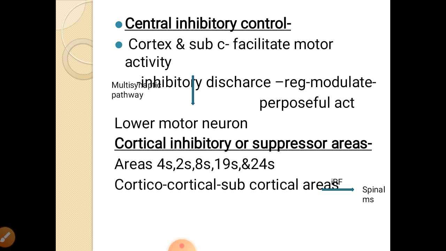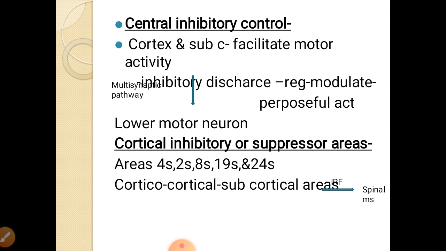The central inhibitory areas of the cortex, that is areas 2S, 4S, 8S, 19S, and these suppressor areas will cause the cortex and subcortical levels of the extrapyramidal tract mainly to facilitate the motor activity and give the inhibitory discharge, so that this inhibitory discharge can regulate the purposeful act through the multisynaptic pathway over the lower motor neuron, that is the last motor neuron in the motor pathway, that is the anterior horn cell.